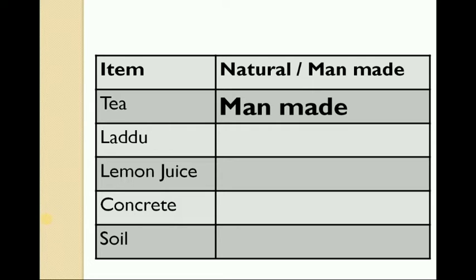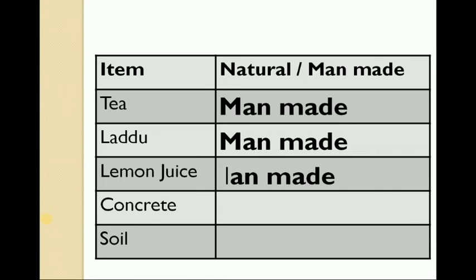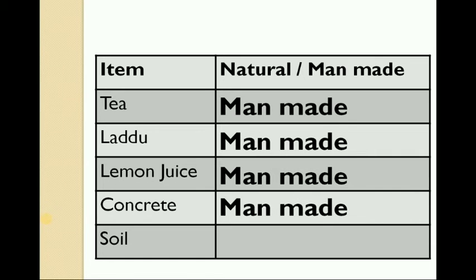Tea should always be a mixture; it should not be separated into milk, tea leaves, water and sugar. Laddu should stay as laddu, with no need of separation. Lemon juice, yes. Concrete, yes. Soil is a natural thing and we need to separate things from it, because soil is the source for all the metals, minerals, etc. So we separate them based on our requirement.